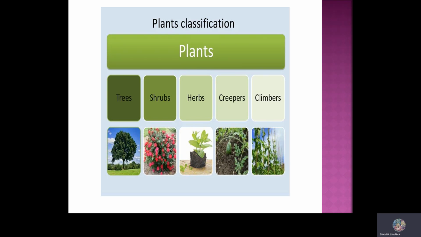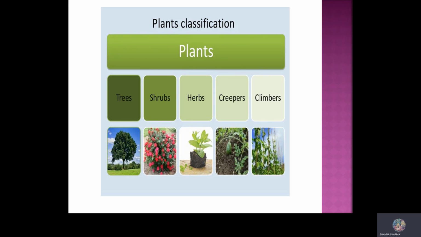Now, what are climbers? These are also plants which have a soft and weak stem. Instead of spreading themselves on the ground, they take the support of a nearby object like a wall, a tree, or a stick to climb up. Examples: grapevine and bitter gourd.